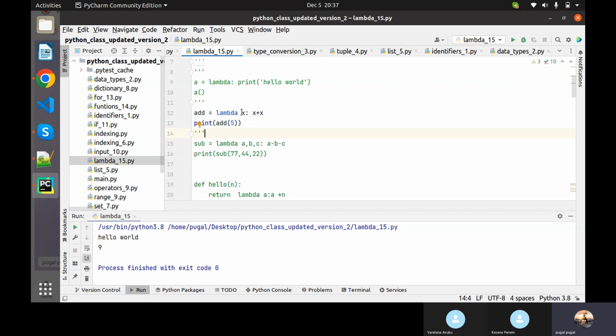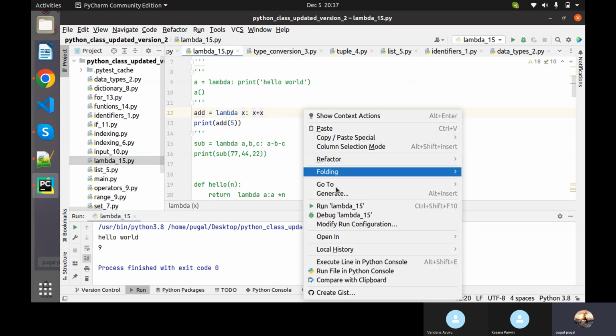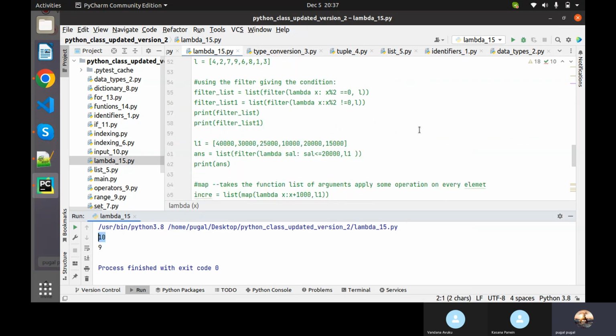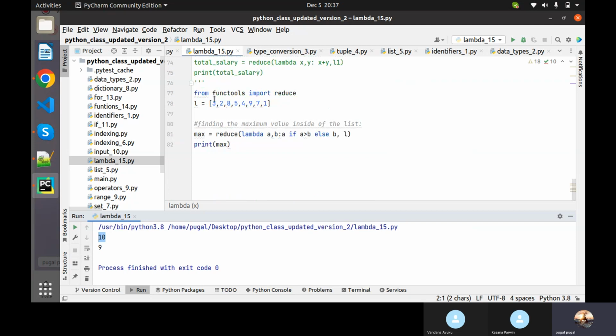So here I've declared another lambda function and am passing an argument, and whatever data we pass, we add it one more time, so it is added two times. If you pass 2, it will return 4. If you pass 5, it will return 10, like that. That is the function, and this is the object. I think you already know what an object is: the variable which is holding the entire function, we call that an object. If I pass my value to that object, it will return the respective result.